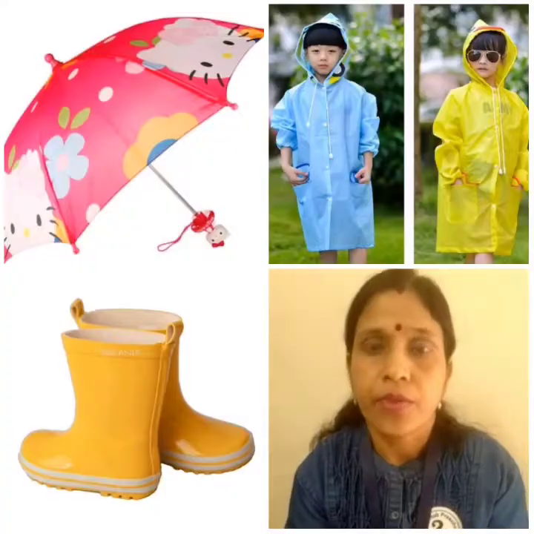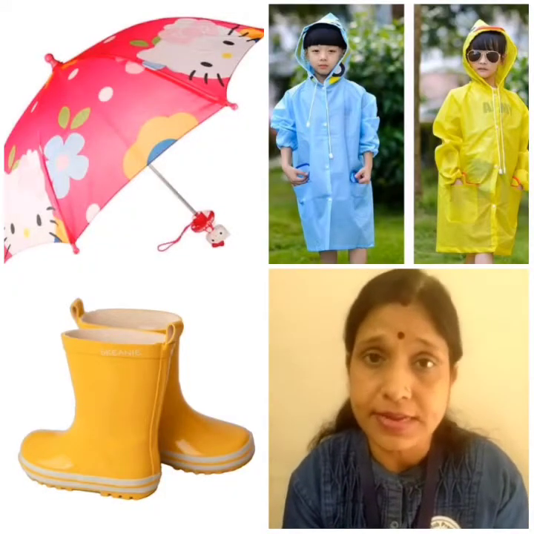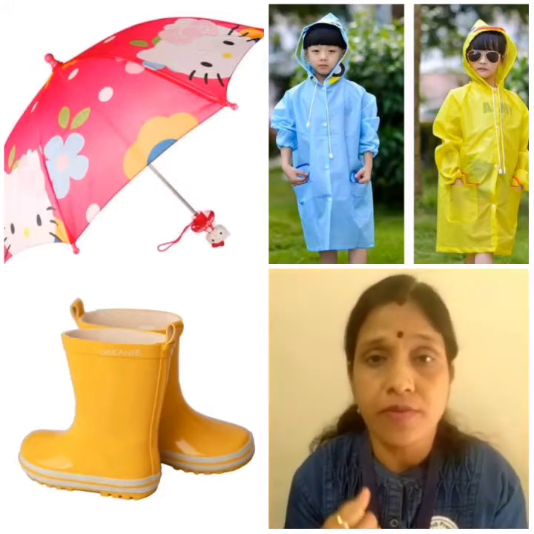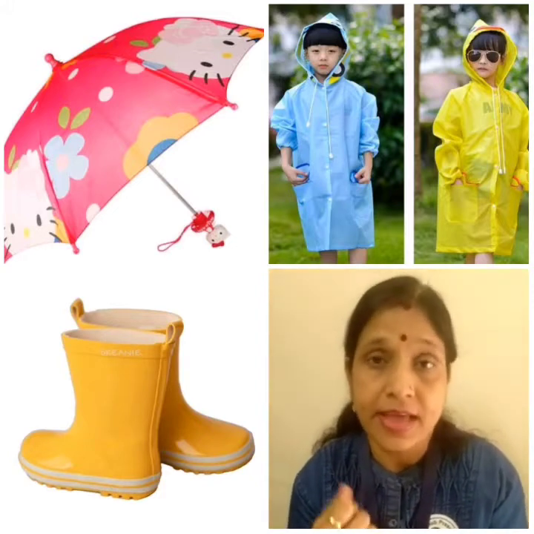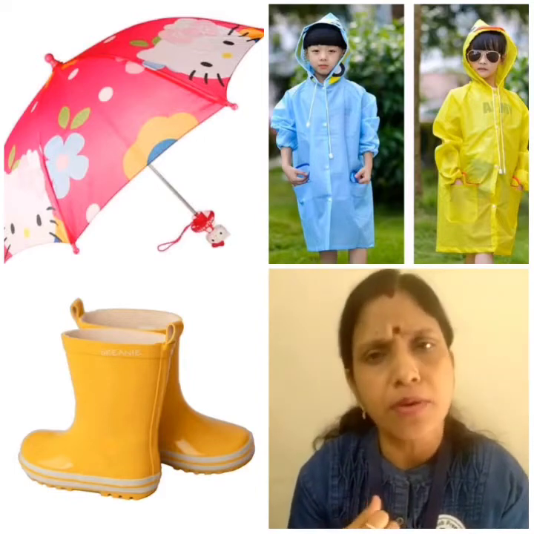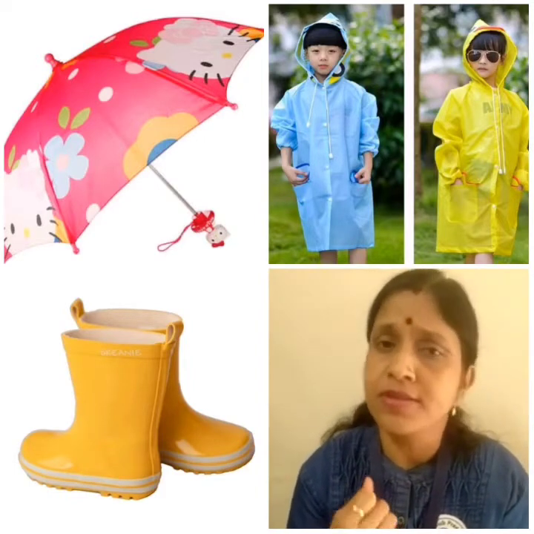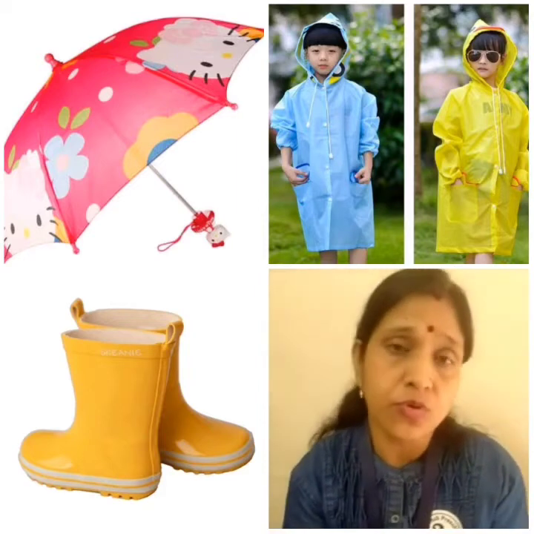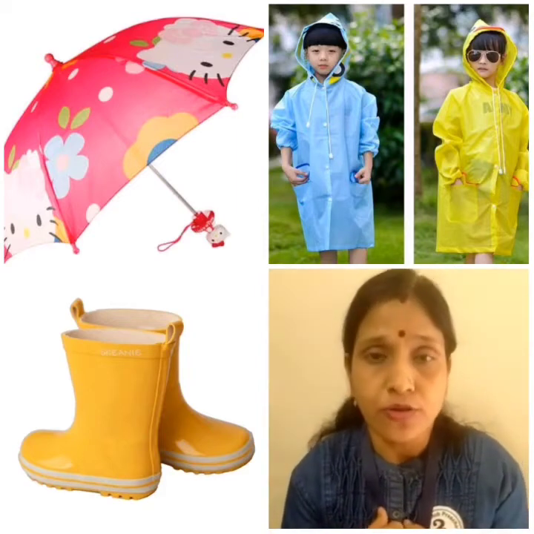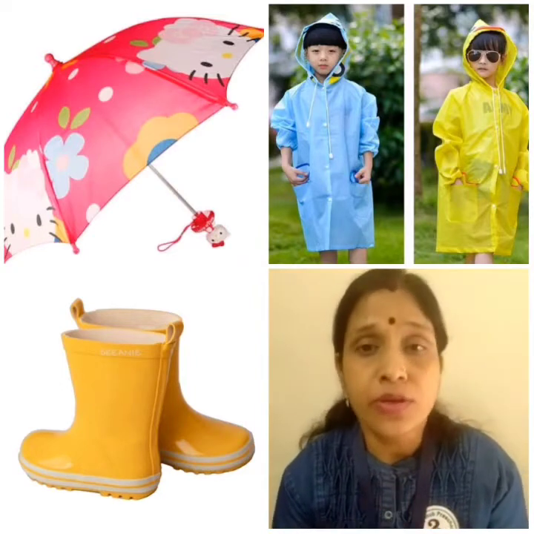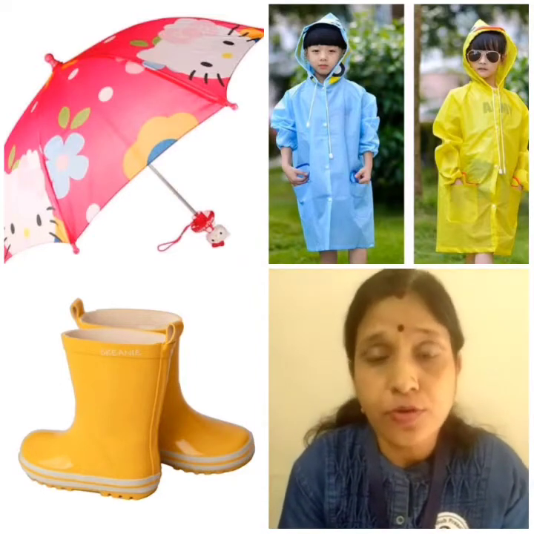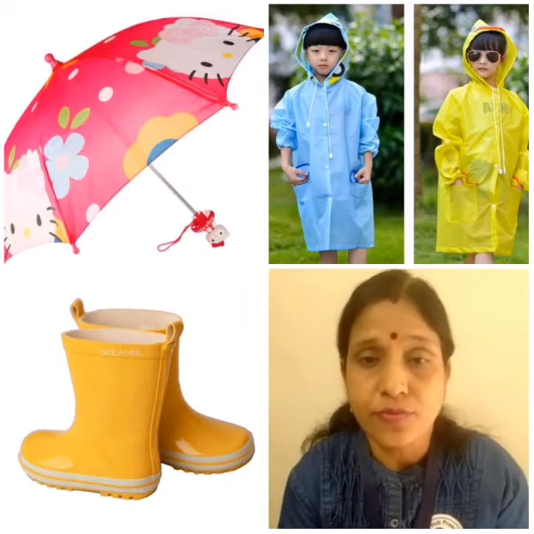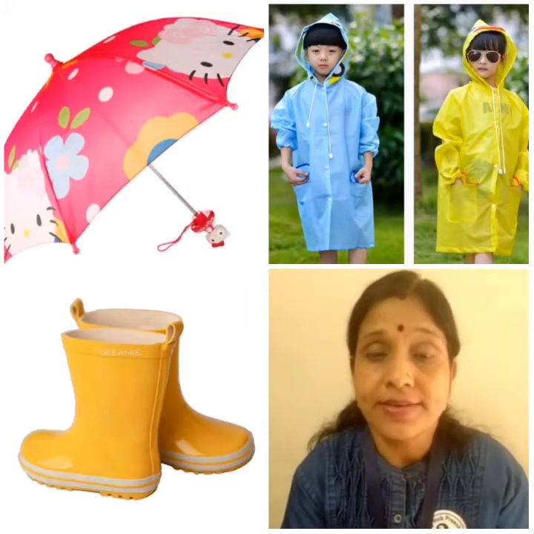Now what things do you use during the rainy season? We use an umbrella. Yes, we use an umbrella to cover ourselves from the rain. And we also use an umbrella during summer to cover ourselves from the sun rays. What more things do you use during the rainy season? Yes, we wear raincoats also to cover our bodies. During school time, children wear raincoats to go to school. And they wear gumboots also to cover their legs from getting dirty and muddy.